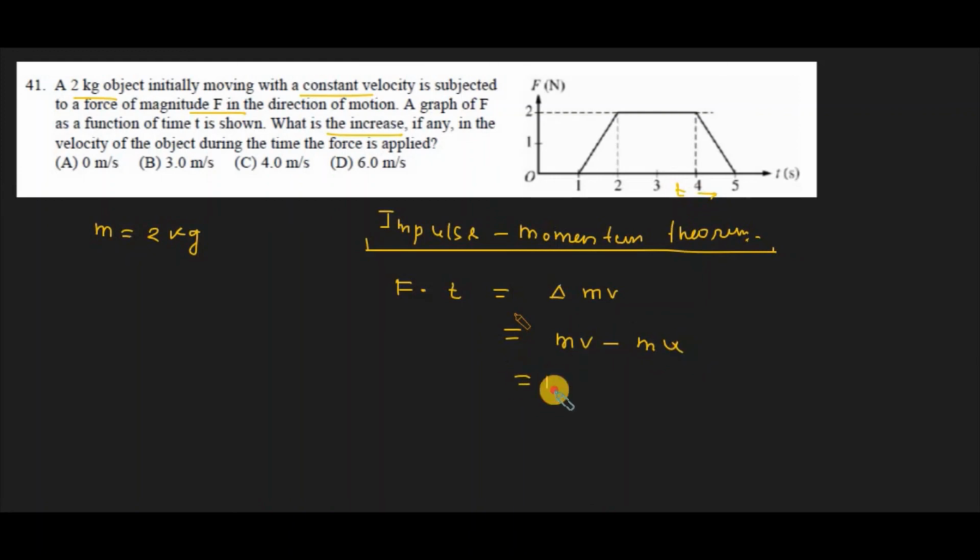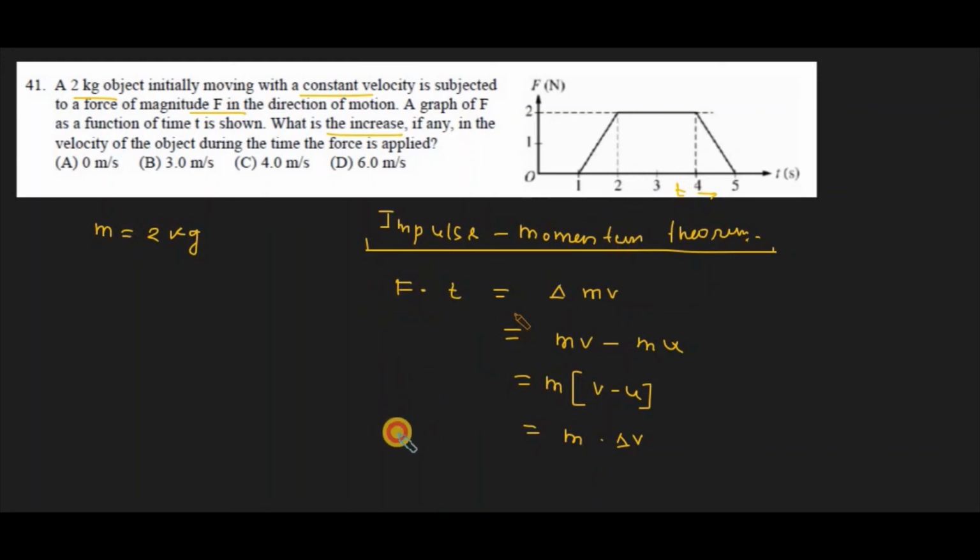So we can say m into v minus u. V minus u represents the change in velocity, so that is m into delta v. And f into t, force times time, is the area under the curve, which represents the impulse.